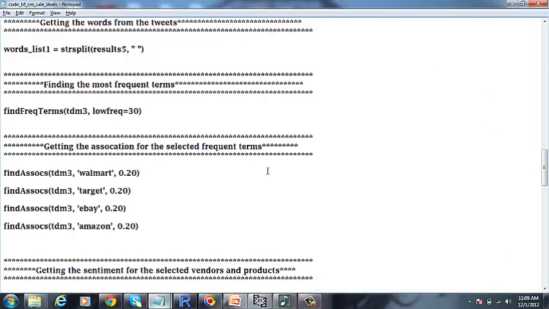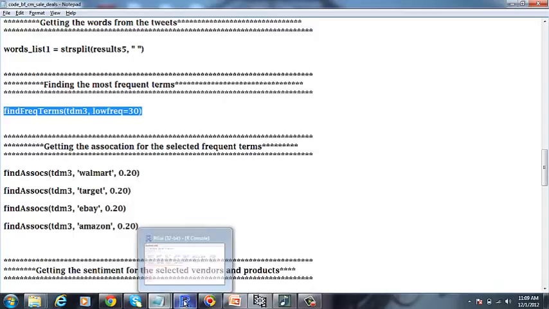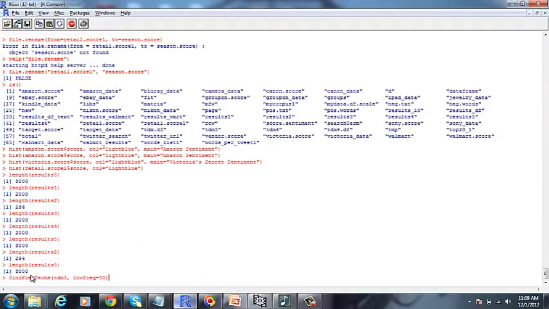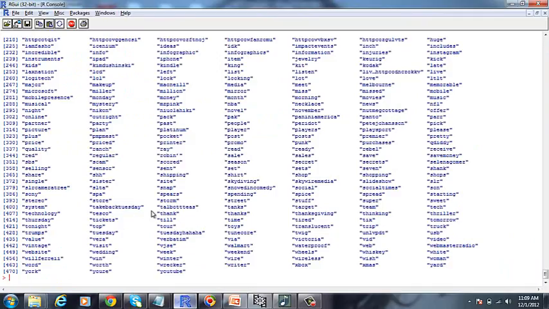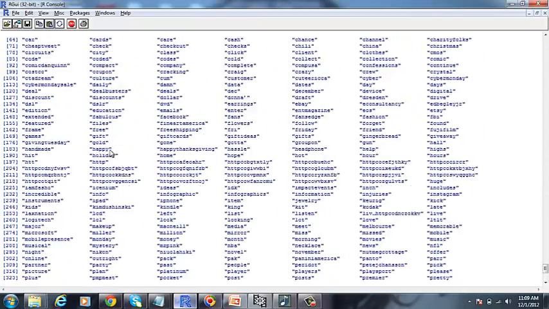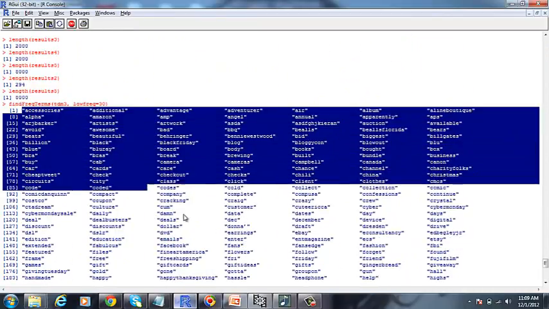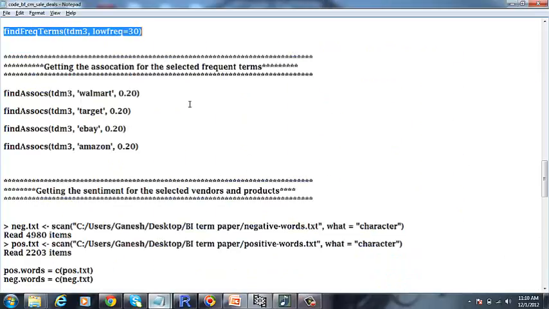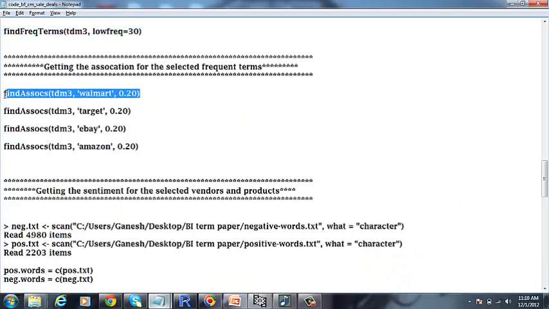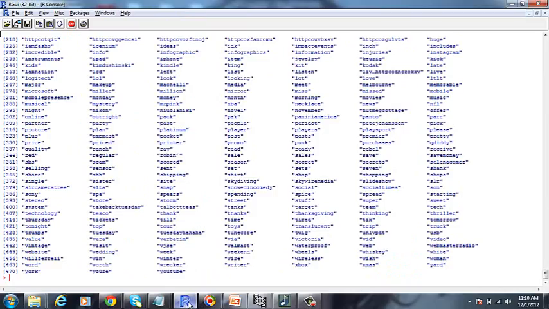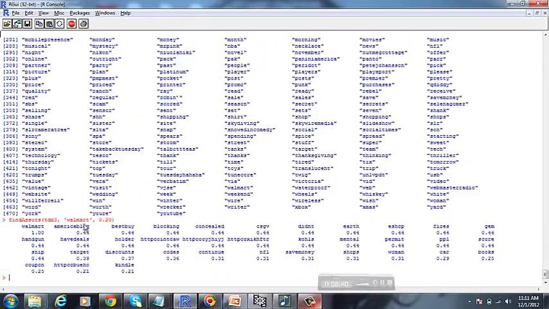For finding the most frequent words, we are going to use this particular code in R, which is going to return the list of words that occur most frequently in the tweets. Now for getting the association for the selected keywords, we are going to use this code. This is for getting the association for the term Walmart. In our tweets, the term Walmart is mostly associated with words like Best Buy.